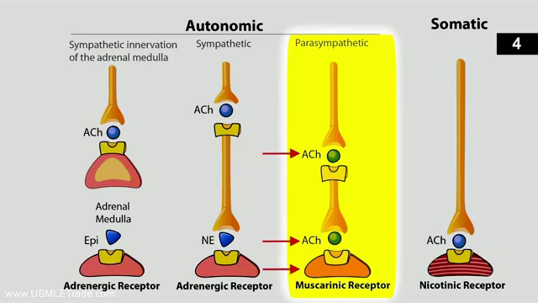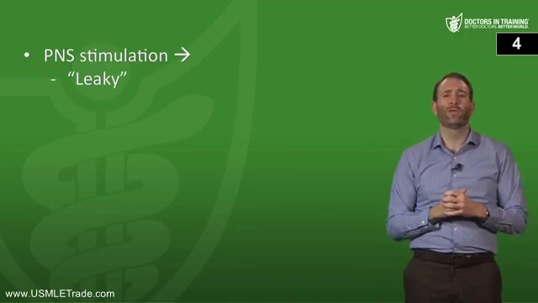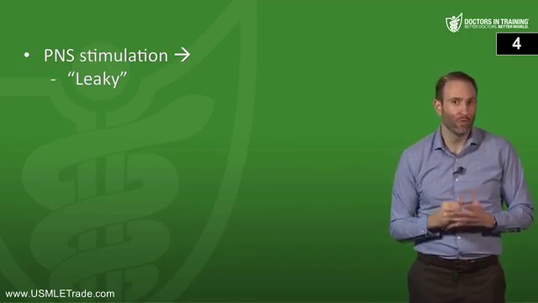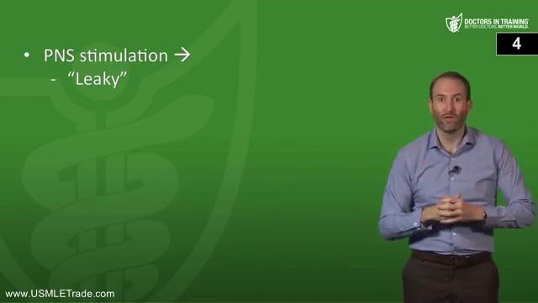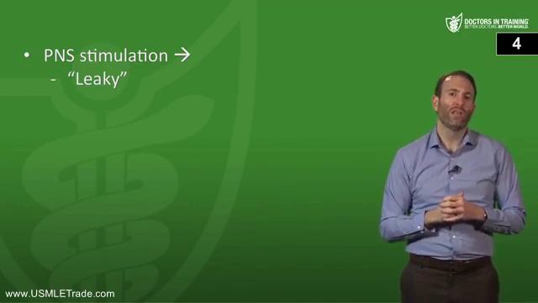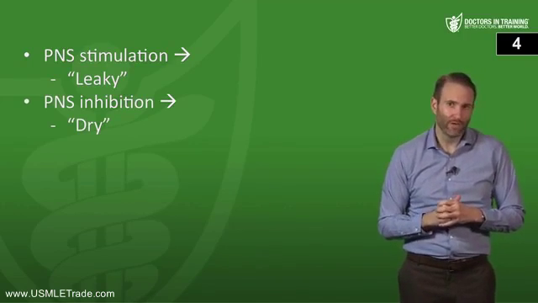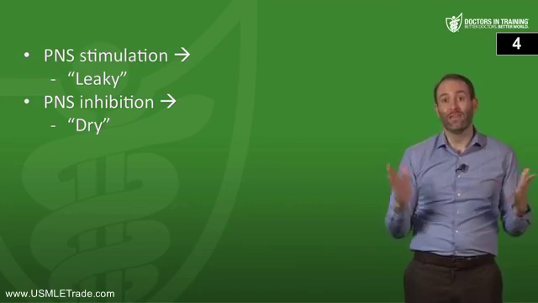Now, in the real world, we use the term anticholinergic effects a lot more often than we use antimuscarinic or parasympathetic inhibition. So what's the answer to this question? Well, recall that stimulating the parasympathetic nervous system caused everything to become very leaky. Remember old MacDonald, he started to drool because of all that organophosphate poisoning. Well, if we inhibit the parasympathetic nervous system, then we dry everything up.